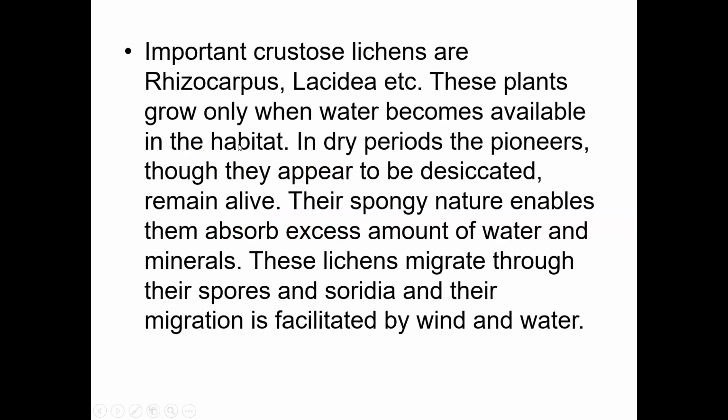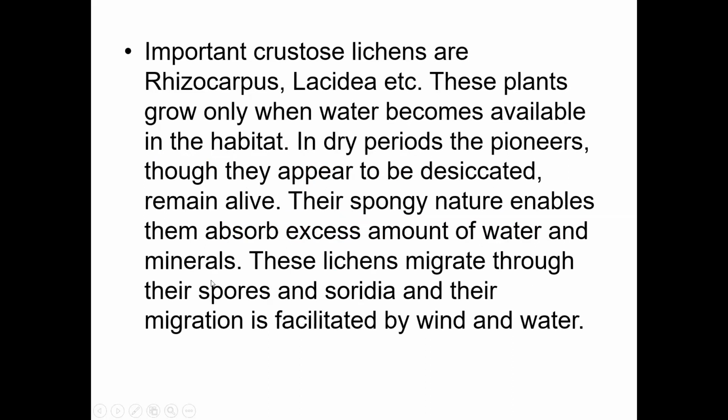These plants mainly grow only when water becomes available in the habitat. They are attached to the rocks, but during the rainy season they germinate and grow. In dry periods the pioneers appear desiccated but remain alive. Their spongy nature enables them to absorb excess water and minerals.